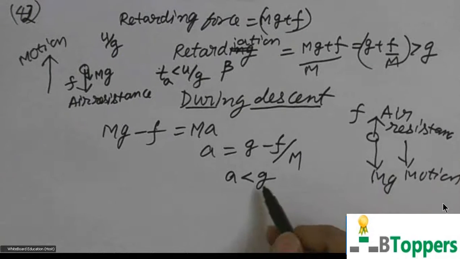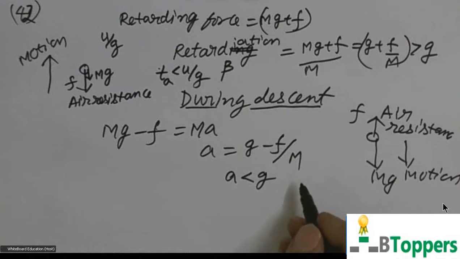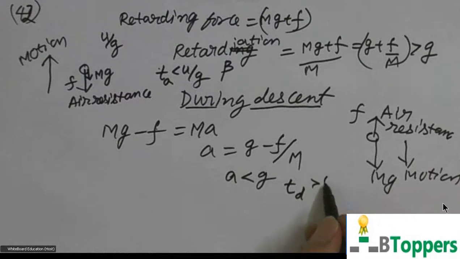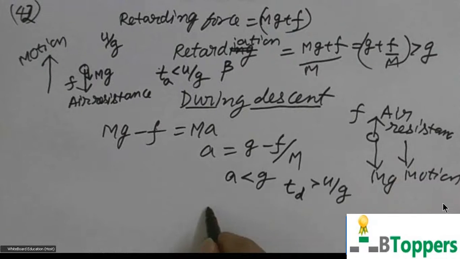So if acceleration is decreased, the time taken to move downwards will be increased. So the time of descent in the second case will definitely be more than u by g. That means if air resistance is present, then definitely time of descent will be greater than the time of ascent.